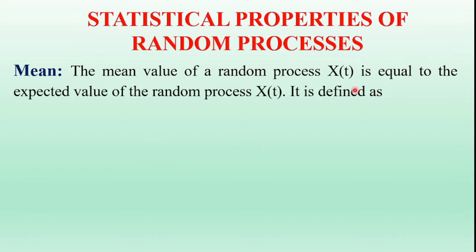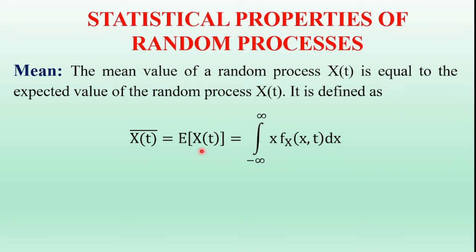The mean value of the random process x of t is equal to the expected value of the random process x of t, and it is defined as expectation of x of t. That expectation of x of t is the mean value of the random process x of t, and it is also denoted as x of t bar, which is equal to, in the continuous case, integral minus infinity to infinity x into fx of x comma t dx, where fx of x comma t is the density function of the random process x of t.